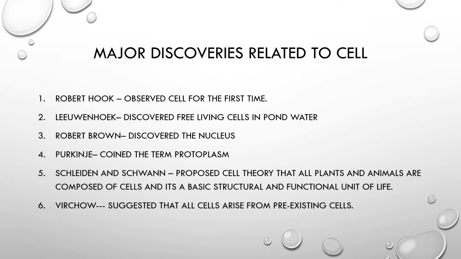And then he combined the two theories and said that the basic structural and functional unit of plant and animal is the cell. Then comes Virchow.